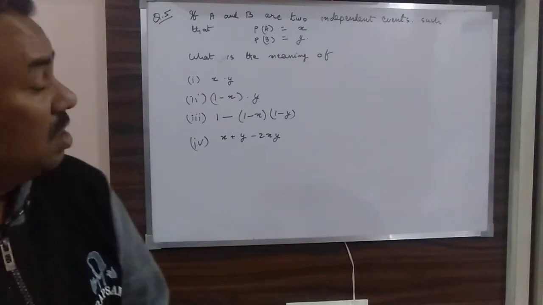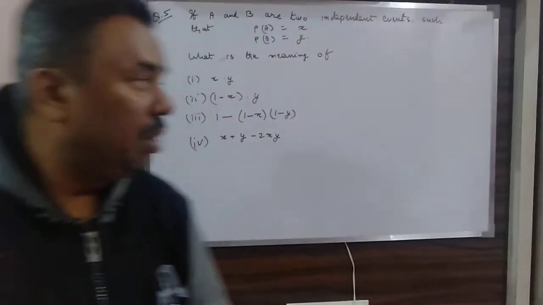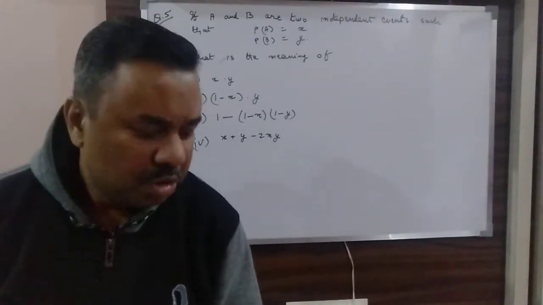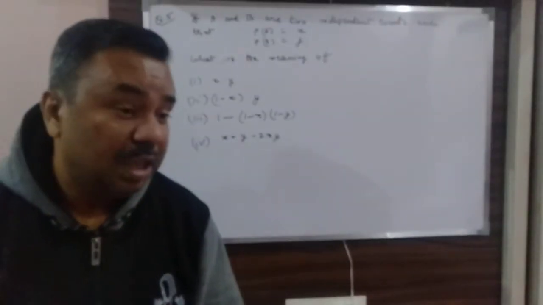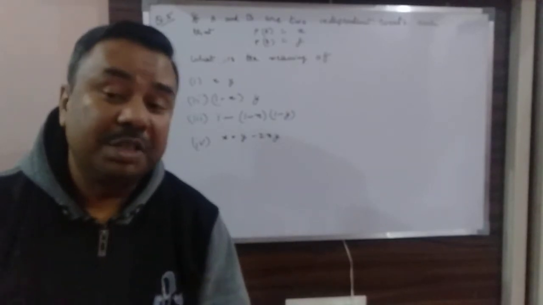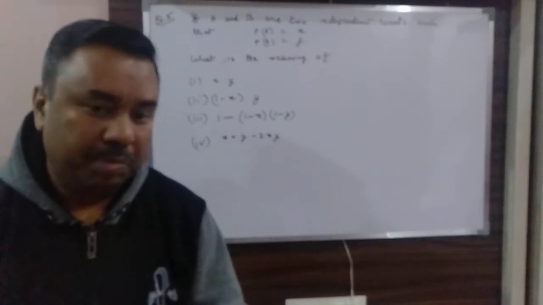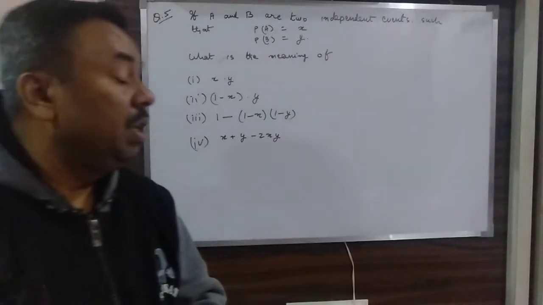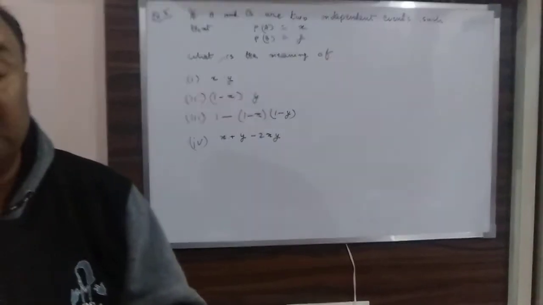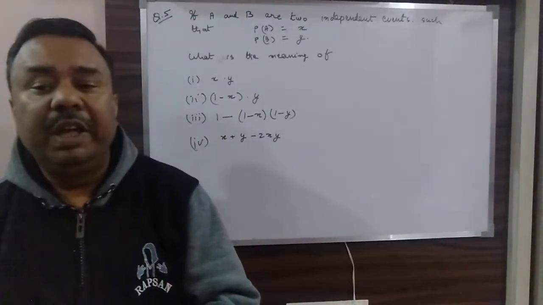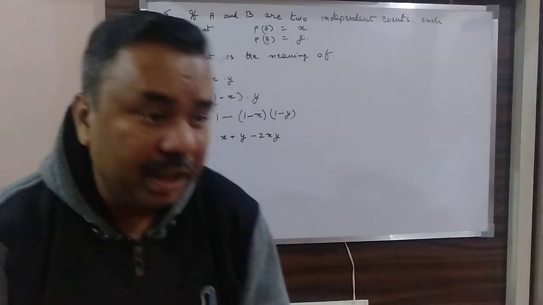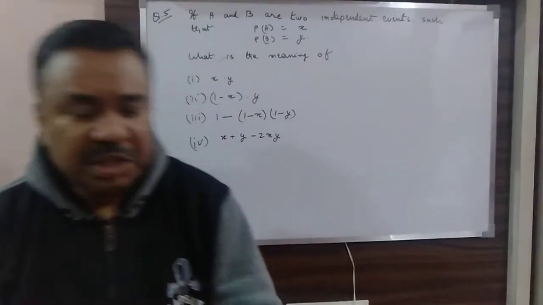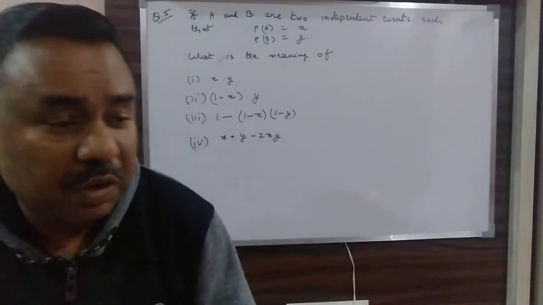Okay, so now this is the first question. Actually, I am writing it as question number 5 because 4 questions I have already discussed in my previous video. So this is the fifth. The fifth question requires some understanding of the problem. A and B are independent events. If A and B are independent events, what does it mean? That occurrence of A is not affecting the occurrence of B. Similarly, occurrence of B is not affecting the occurrence of A.